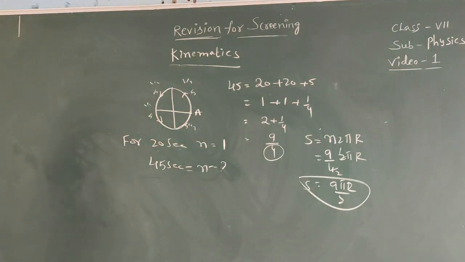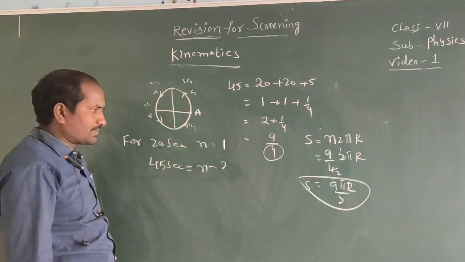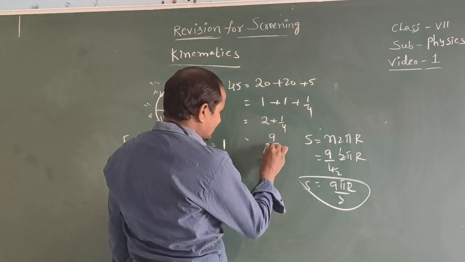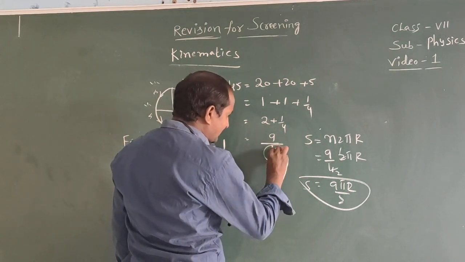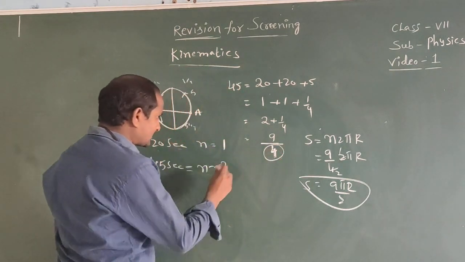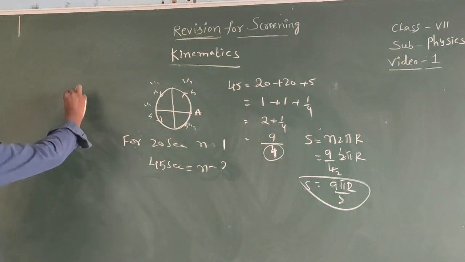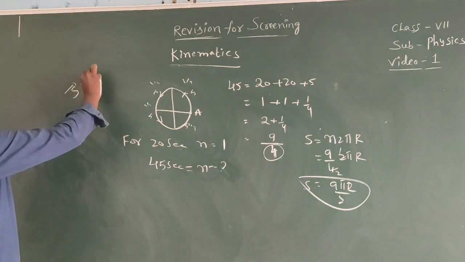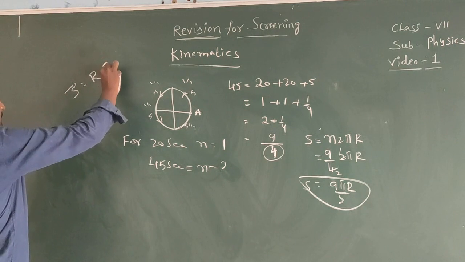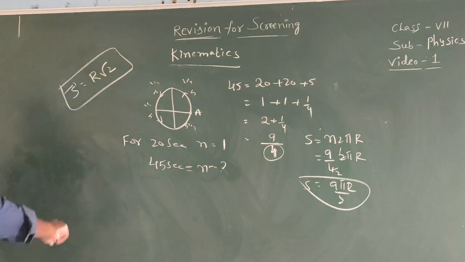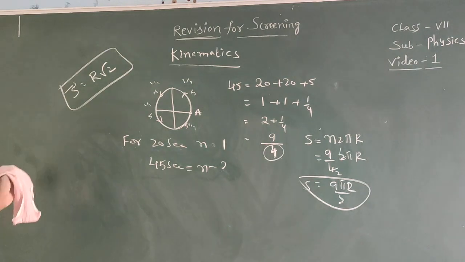So here 9 pi r by 2 is the distance. Here denominator is 4. So for this condition, we know that displacement equal to r into root 2. For 9 by 4 times, displacement equal to r into root 2. So practice this type of models also.